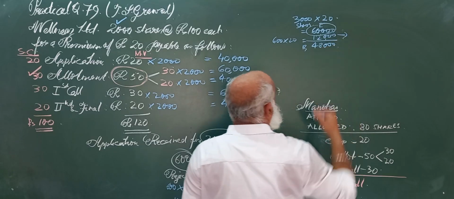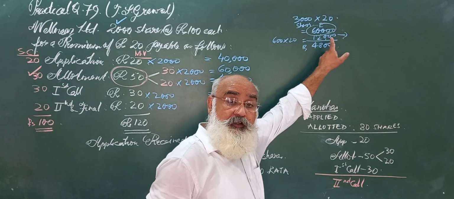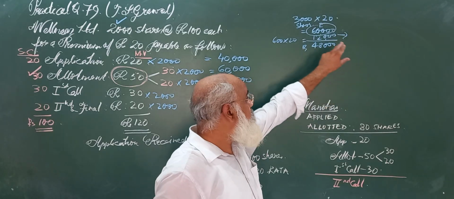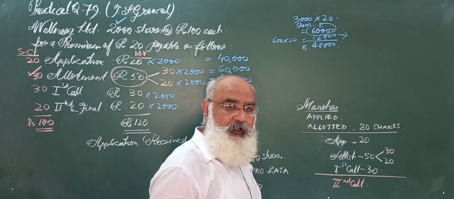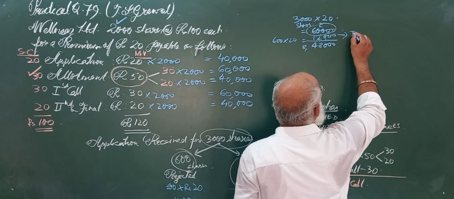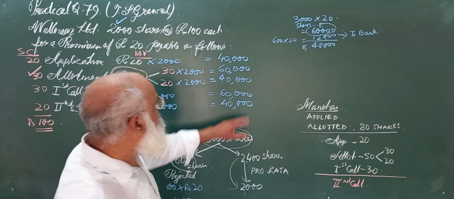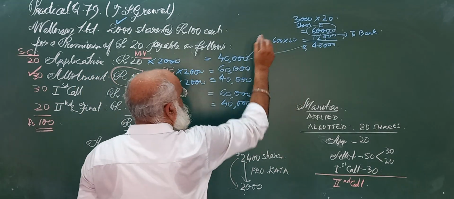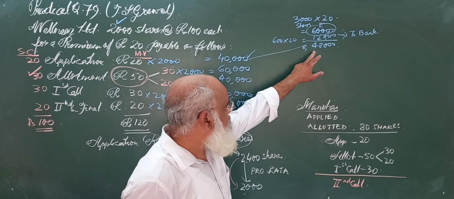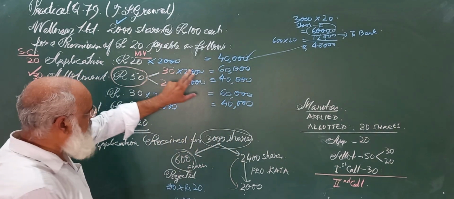How will we show this in the journal entry? In the round of application, we will do it to bank. The next entry we will also do to bank. Here I am just writing to bank to remind you. Now out of this 48,000, 40,000 will come here in the first round, application.